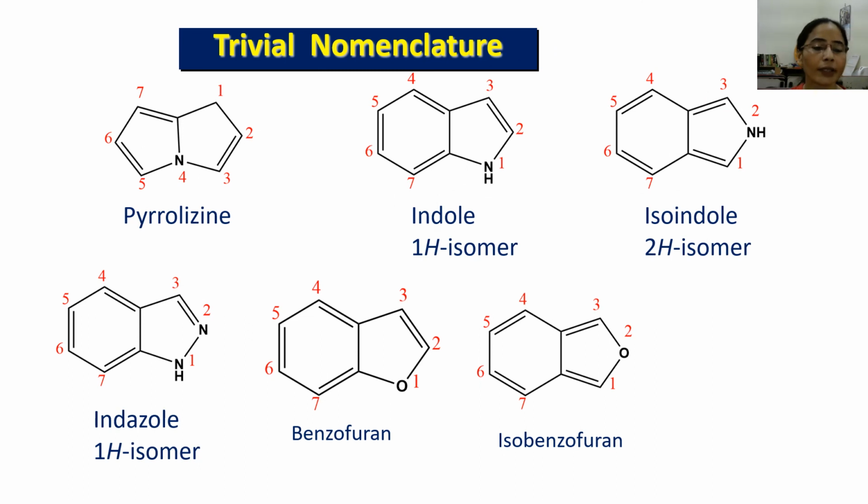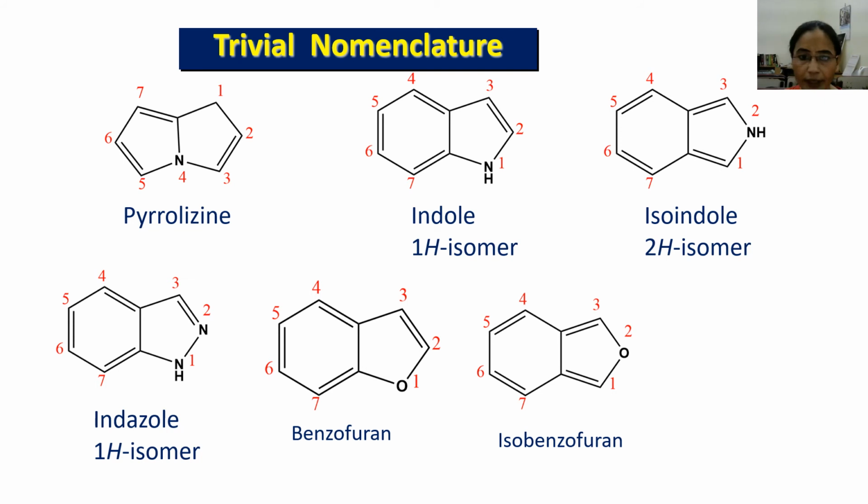Here are some other heterocyclic compounds and their trivial names. You can see in this structure, this is indole, and in this structure, this is isoindole. These two structures are isomers of each other. This is the 1H isomer and this is the 2H isomer. Why are these 1H and 2H isomers? Due to the position of the heteroatom.